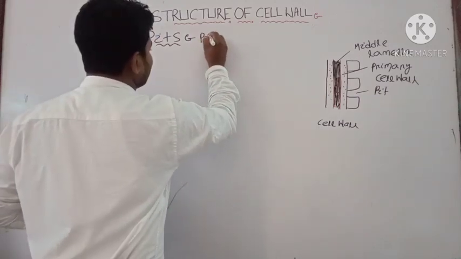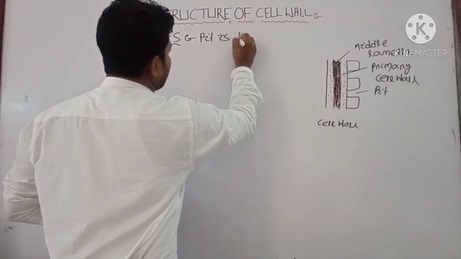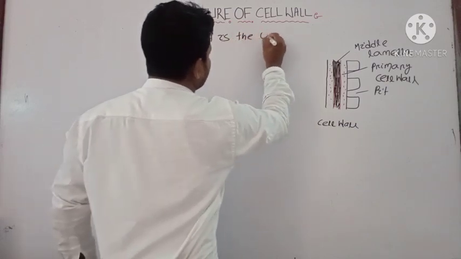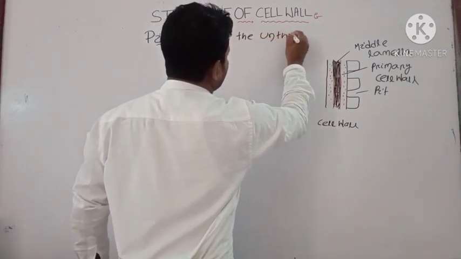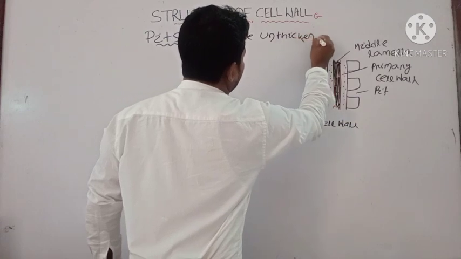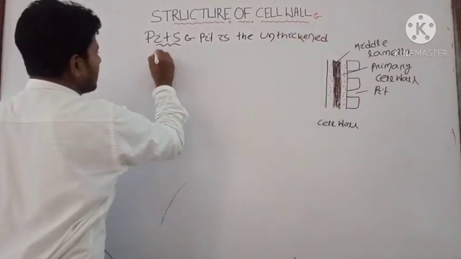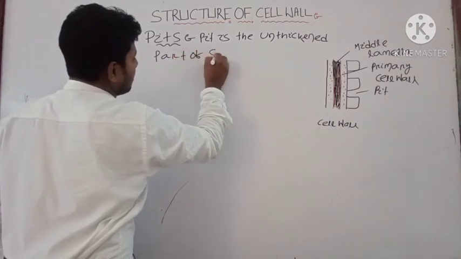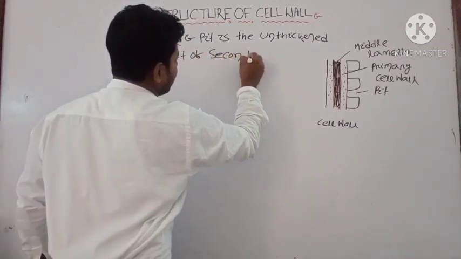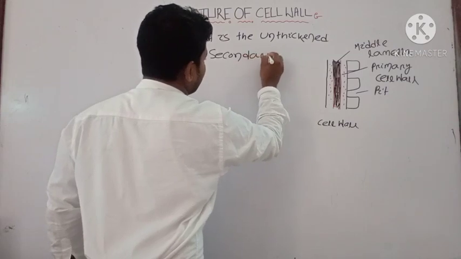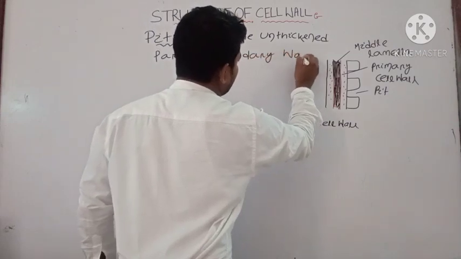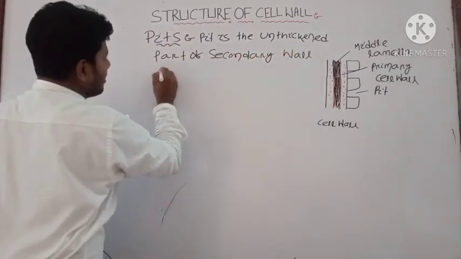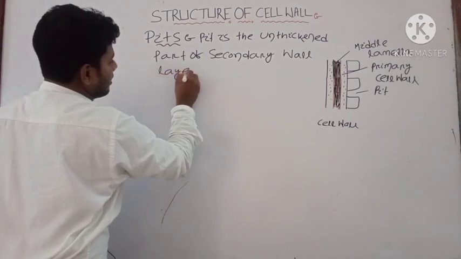Okay, pit is the unthickened part of secondary wall layer.